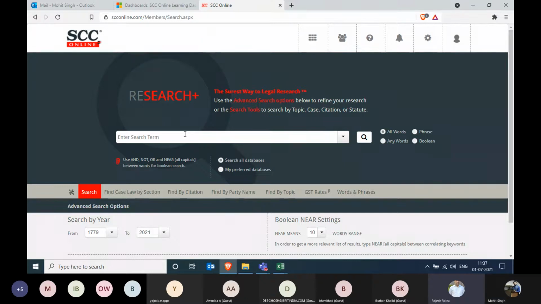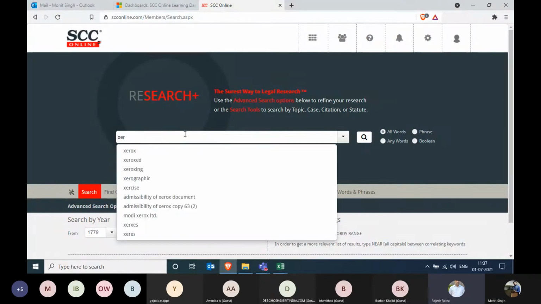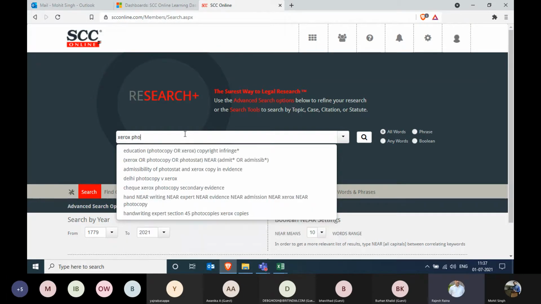So the first question arises over here, that Xerox can also be mentioned as a photocopy or a photostat. So it has so many similar meanings or synonyms associated with it. And I don't want to lose any of the judgments where, instead of Xerox, photocopy is mentioned. So what I will do is I'll type all the three synonyms here. And in between Xerox, photocopy, and photostat, I'll put the OR operator.